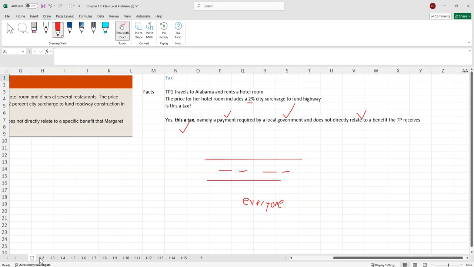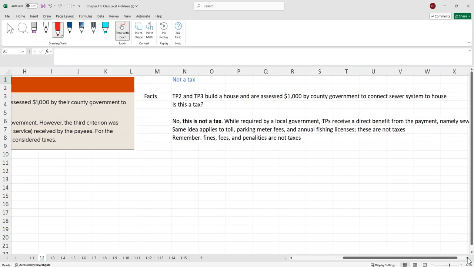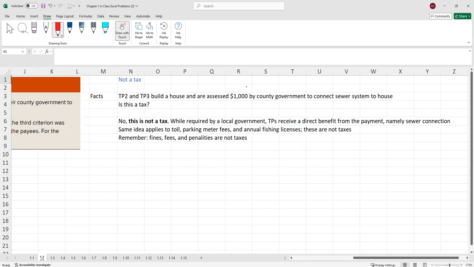Let's compare that with another example. We have a taxpayer, they're building a house, they're assessed $1,000 by the government to connect a sewer system to their house. Is this a tax? Well, the answer is going to be no. We do have a payment required by a local government, the first two elements.